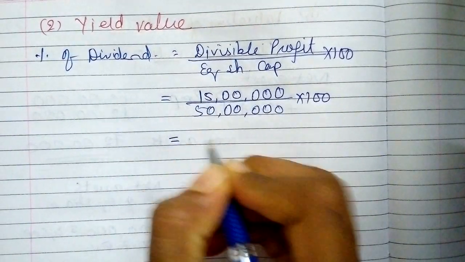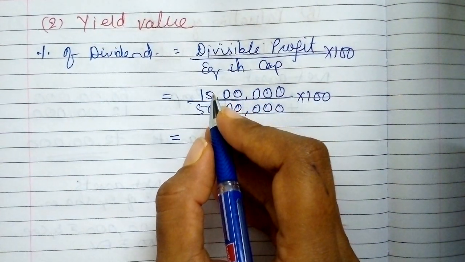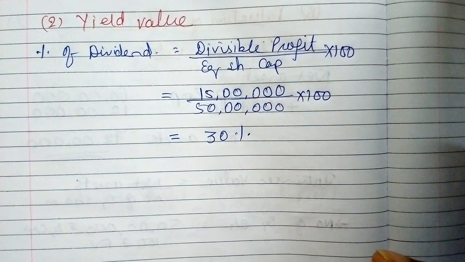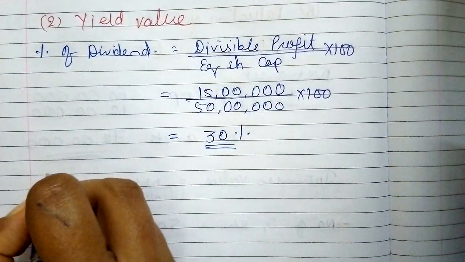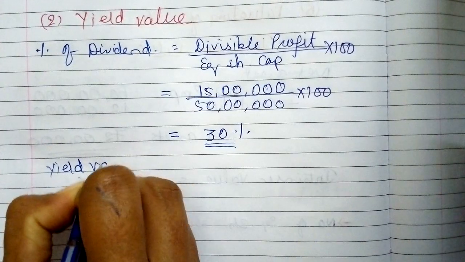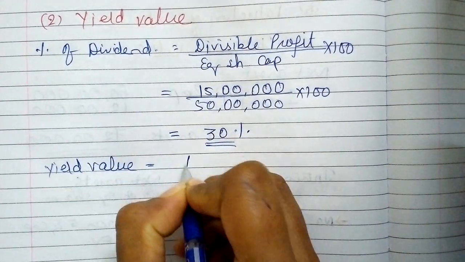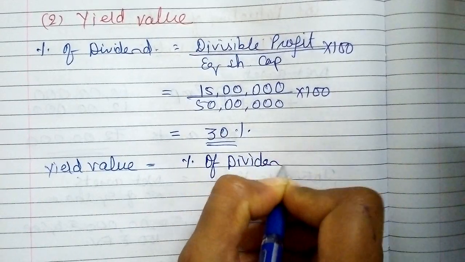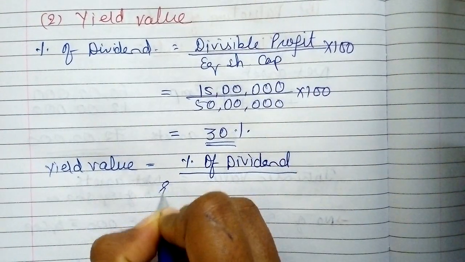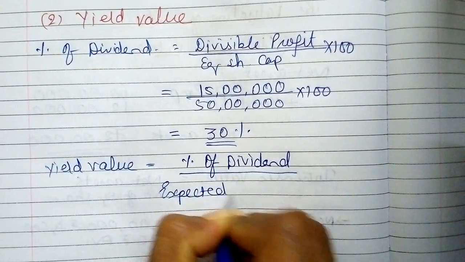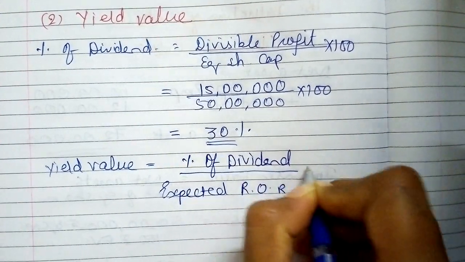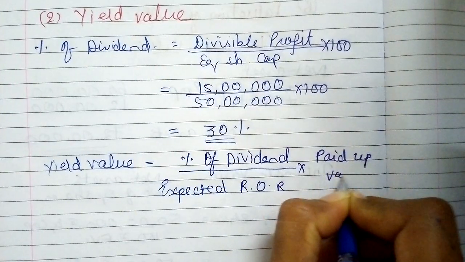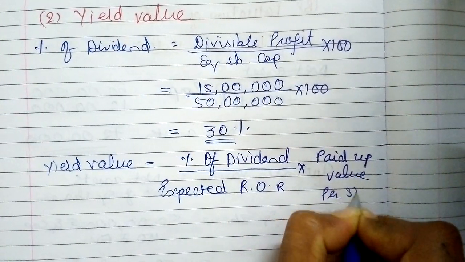So the percentage of dividend comes to 30%. Okay, and now yield value will be rate of dividend or percentage of dividend divided by expected rate of return into paid up value per share.